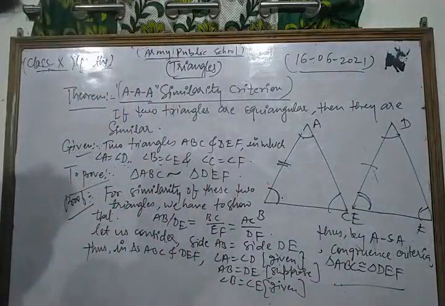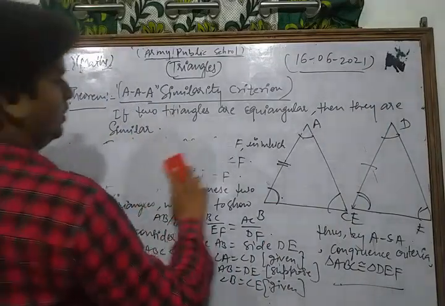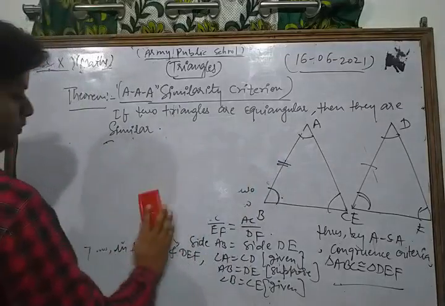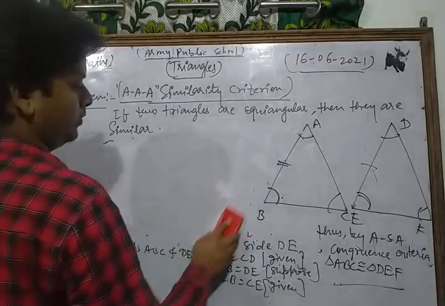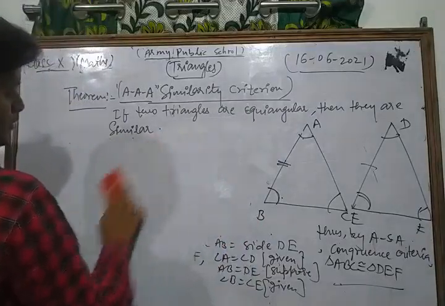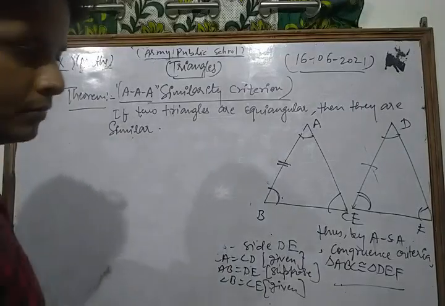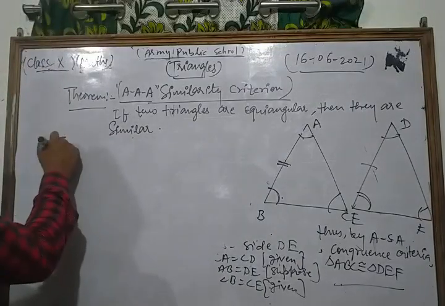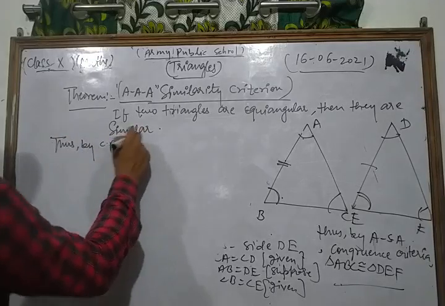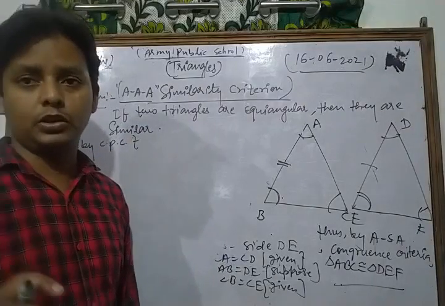Thus by CPCT, let's see. CPCT means corresponding parts of congruent triangles must be equal to each other.